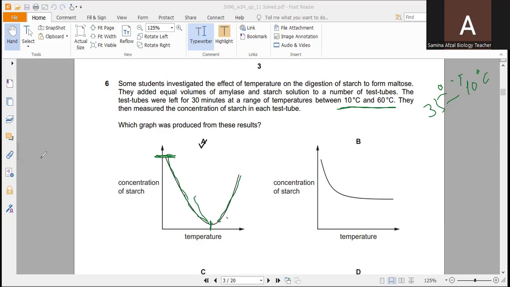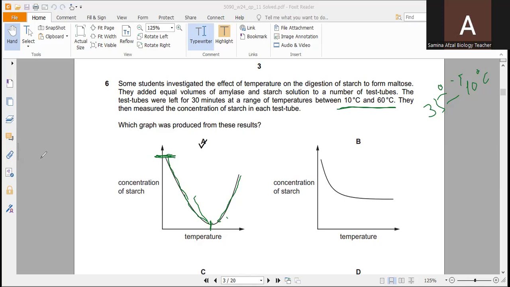This is according to the pattern of enzyme activity with temperature. As the temperature is high, the concentration of starch is decreasing. It means the starch is breaking down into the maltose.